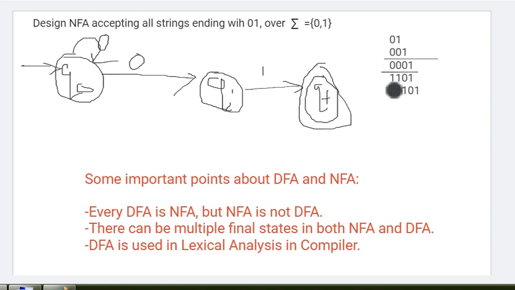Now check 1 1 0 1. If 1 is coming, no problem, let it be a loop in the q0 state itself. Let it stay in the same state. When 0 and 1 come at the end, it will move to the final state. Let's check 1 0 1 0 1. At q0, 1 is coming, then 0, then 1, and the ending is 0 1, so from q0 it will move to q1, and then to the final state.